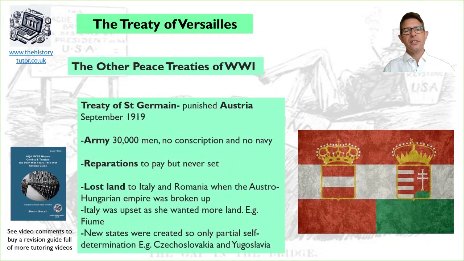So finally, let's consider the peace treaties of the other Central Powers. And firstly, let's think about Austria. They had the Treaty of Saint-Germain. They had to reduce their army to 30,000 men.